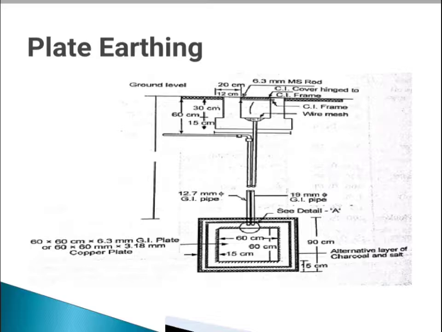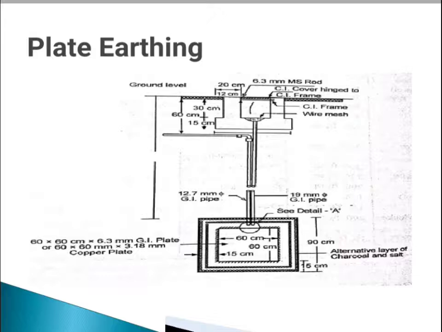It is very important. For a proper earthing system, we have to follow the proper steps and connect the earth wire to the plate. The earth wire is connected to the plate which is buried into the ground.